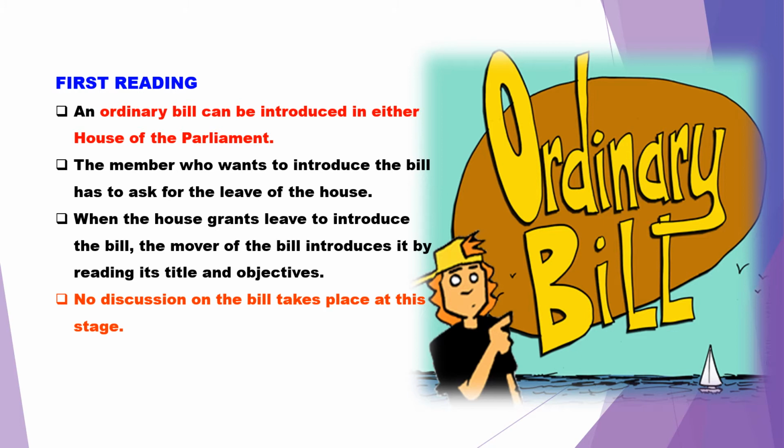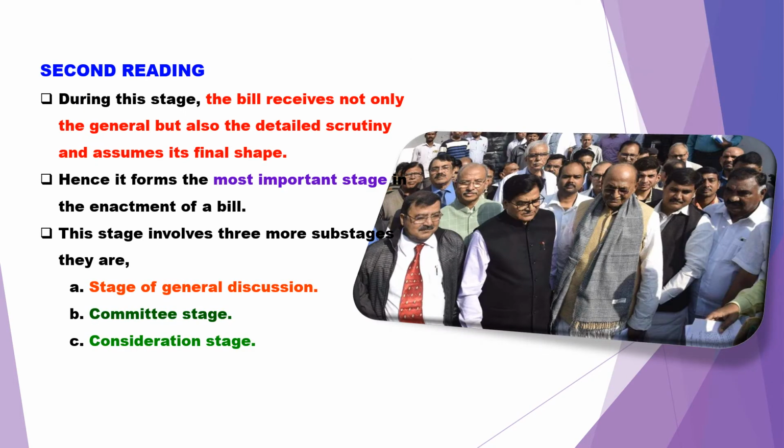Then it moves on to the second stage, the second reading, and this is the main stage because the entire bill assumes its shape and structure only in this reading. Hence, this is the most important stage in the enactment of the bill. Here in the second reading, there are 3 stages: the stage of general discussion, the committee stage, and the consideration stage.